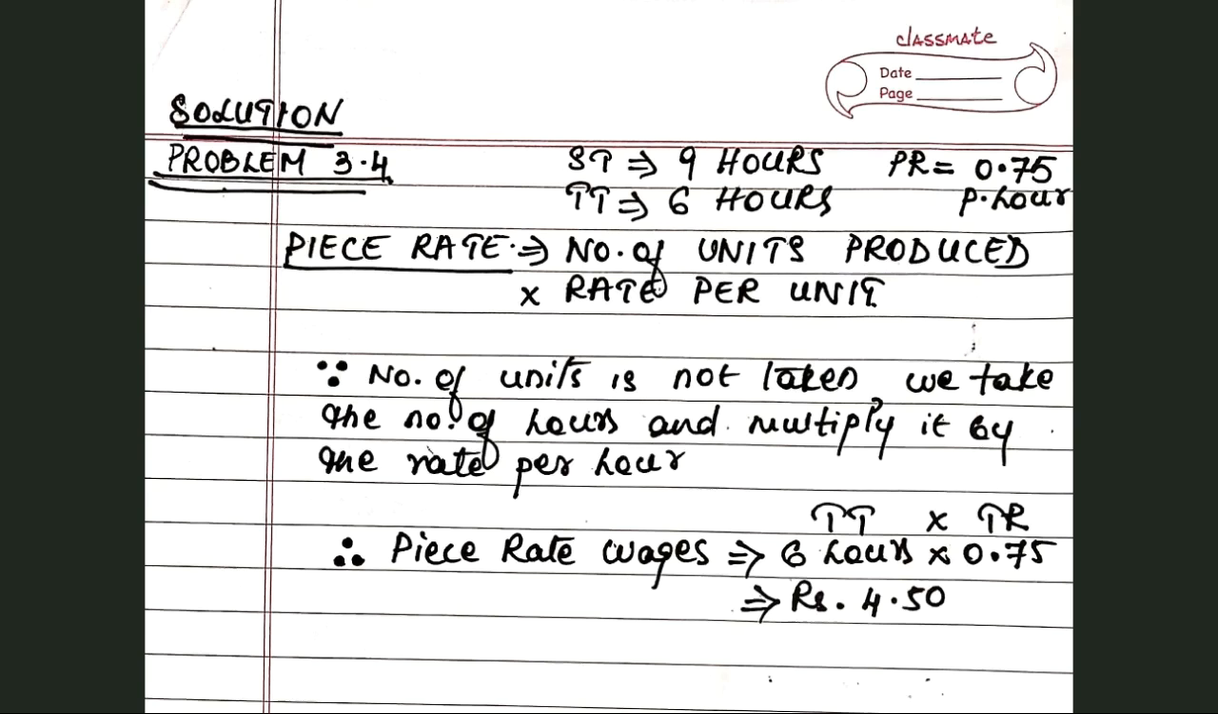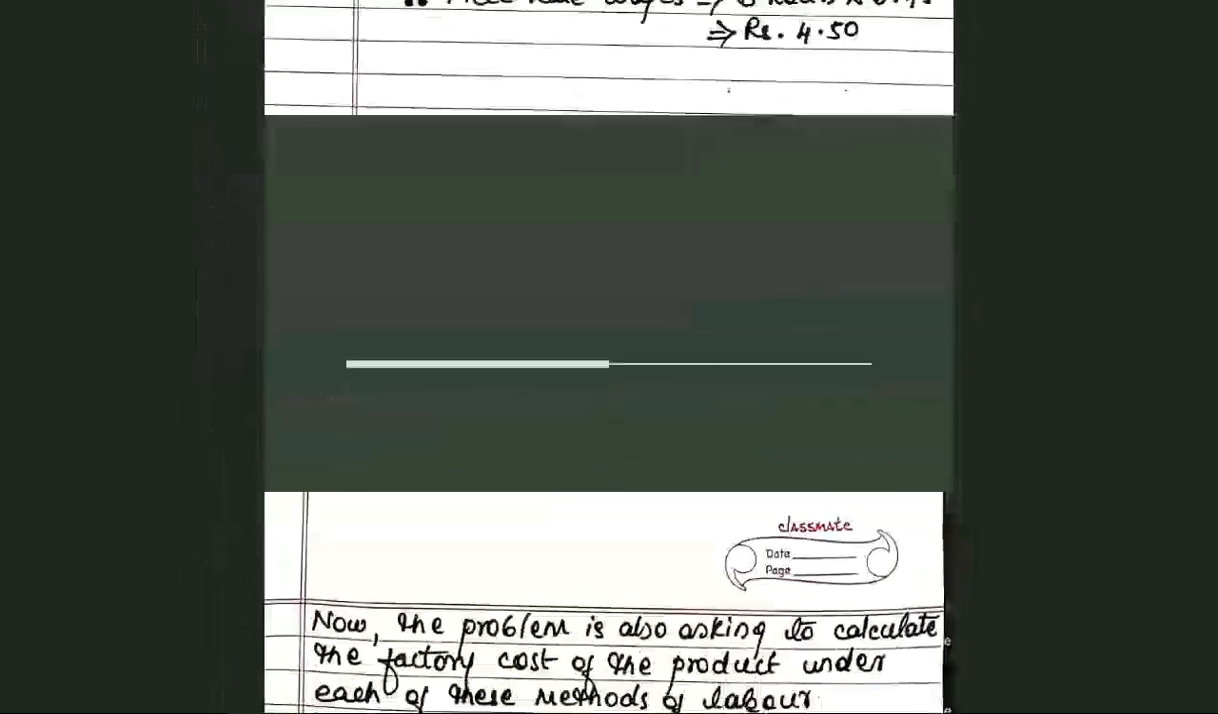We have been given that he has worked for 6 hours, so we take that as the time taken. Time taken is 6 hours into time rate, which is 0.75. So the earning of the worker is rupees 4.50. Actually, this is the time rate method of calculation of wages and not the piece rate method of calculation of wages. But because of absence of information, we are using the time rate method in place of piece rate wages.